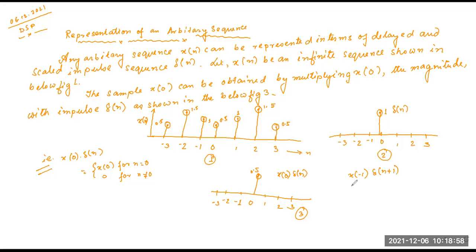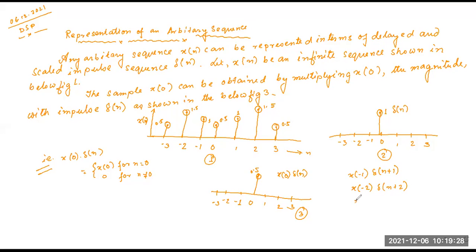Same as x of -1 can be represented as x of -1 into delta n plus 1. So x of -2 can be represented as x of -2 into delta n plus 2.